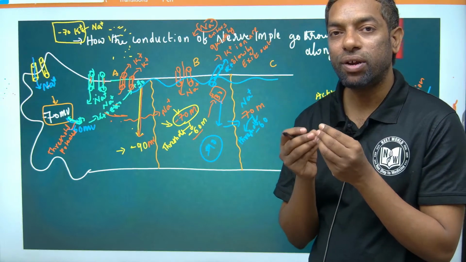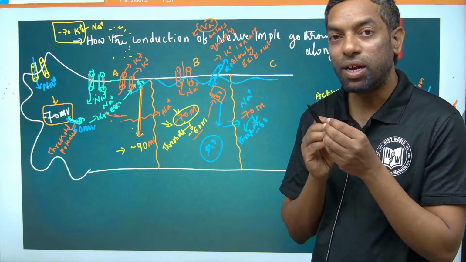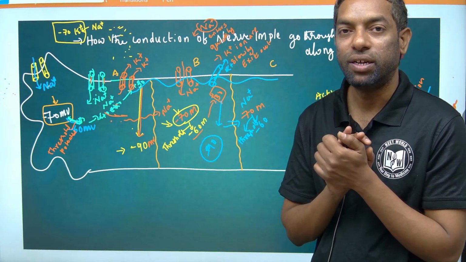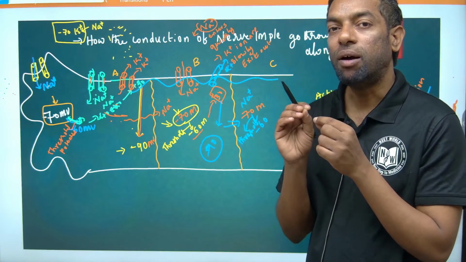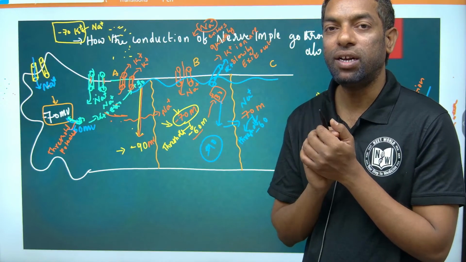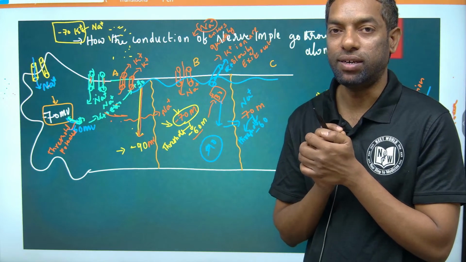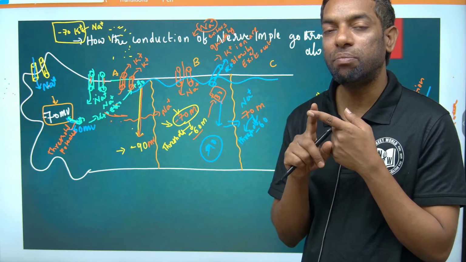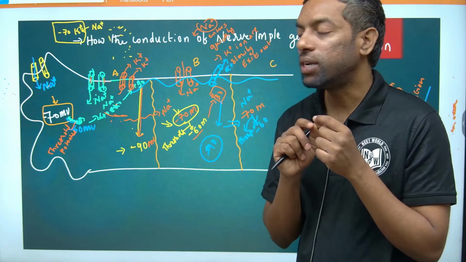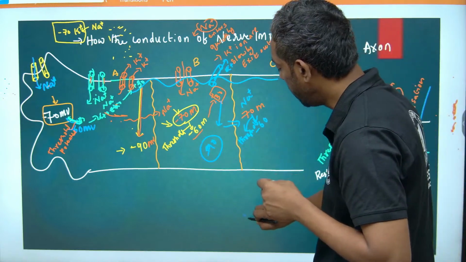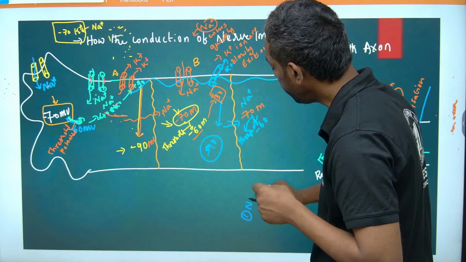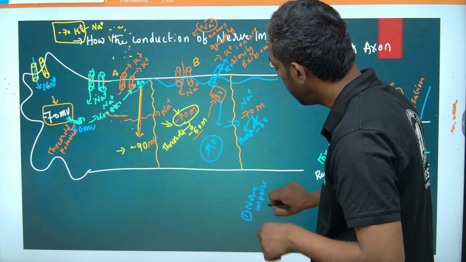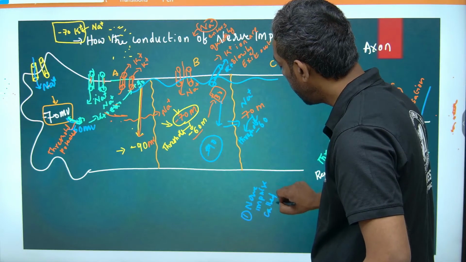The A segment is going to create a more negative charge up to minus 90, that is repolarization. The more positive charge which is up to plus 30, which is action potential, we can call depolarization. Depolarization, which is up to the action potential. Action potential is what? One nerve impulse we can call action potential.